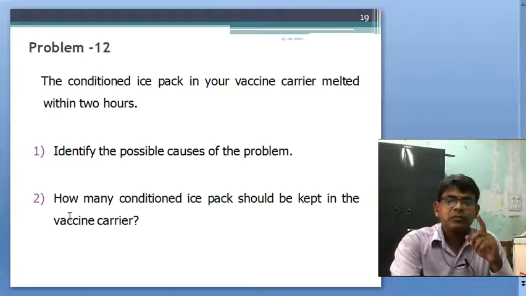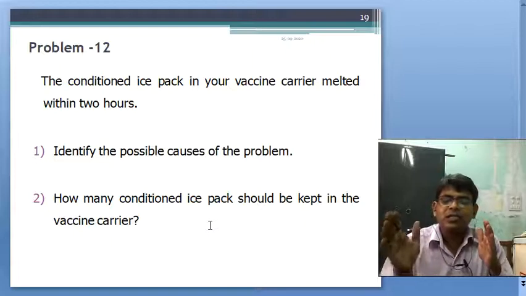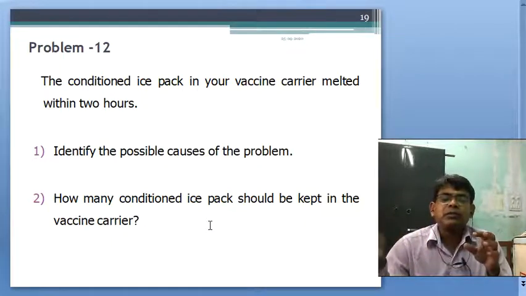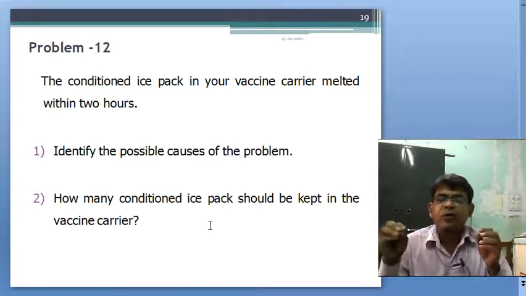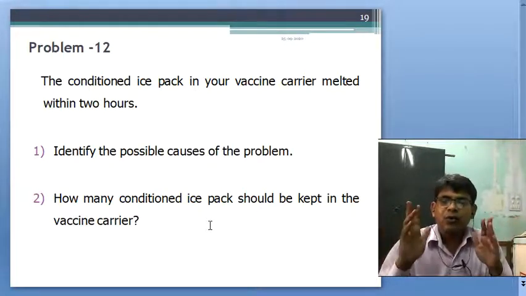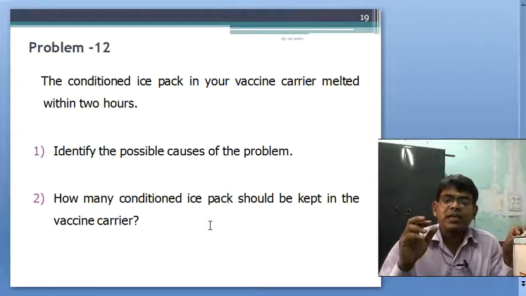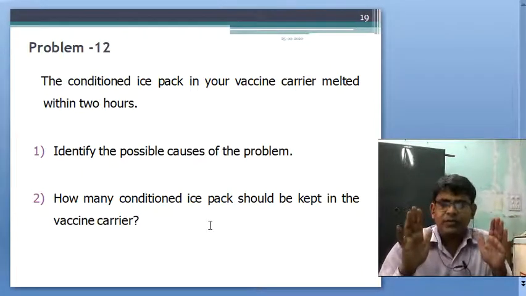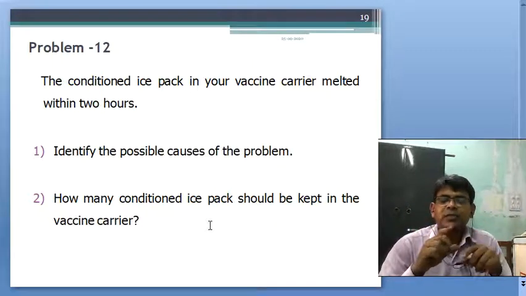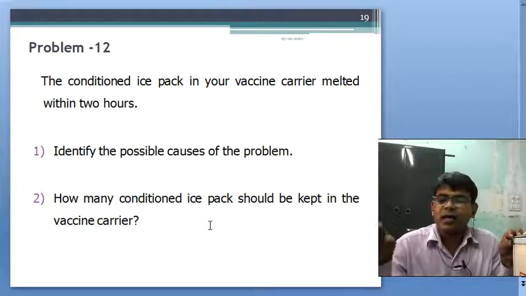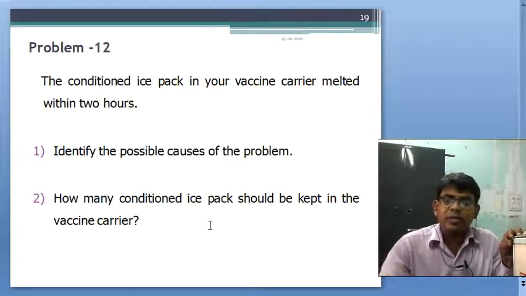In the outreach session, no ice pack should be taken out from the vaccine carrier. Four ice packs should be kept in the vaccine carrier all the time. No ice pack should be taken out and kept on the table while you give your vaccine in your session.